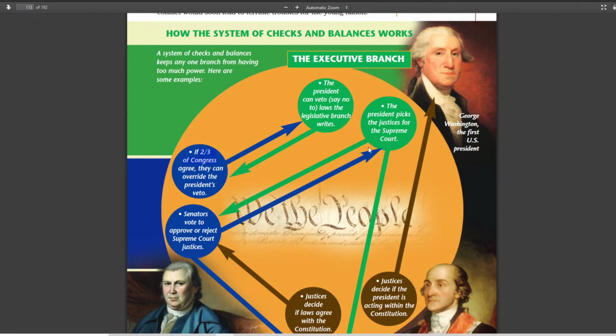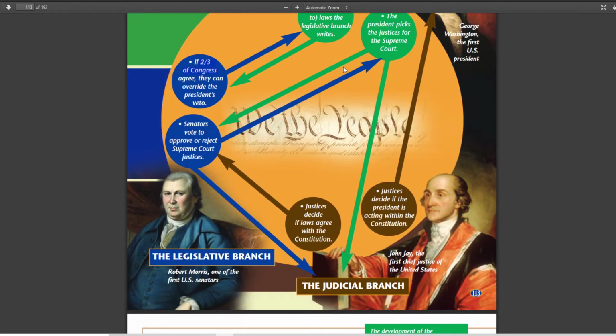Okay. Another example, president picks a justice for Supreme Court. It has to go to the Senate, and then if the Senate agrees with him, then that justice gets to go on the Supreme Court. Otherwise, his picks are erased. They're no good. And then finally, we have the judicial branch.